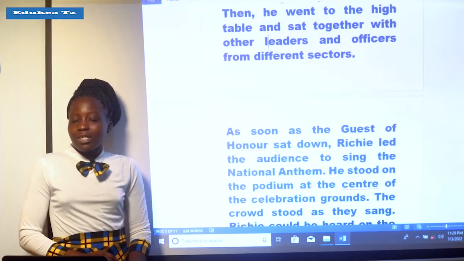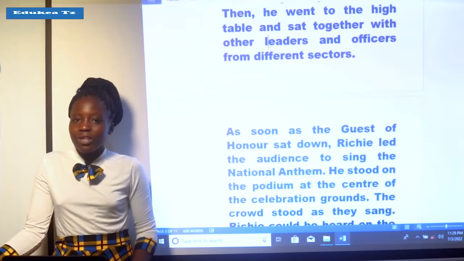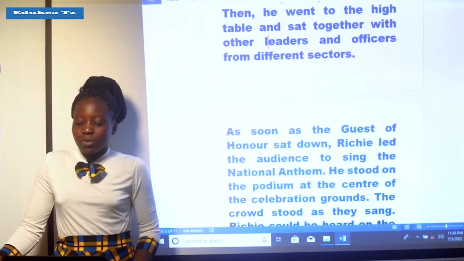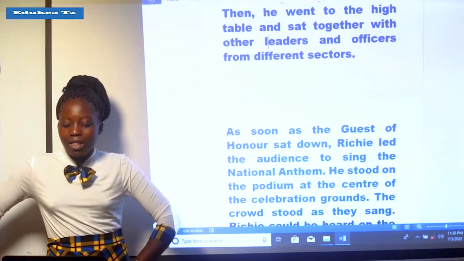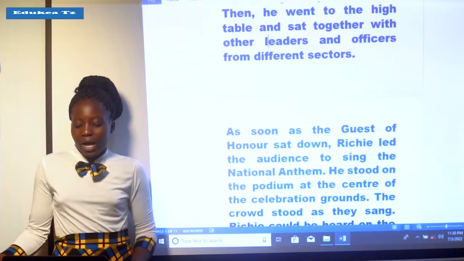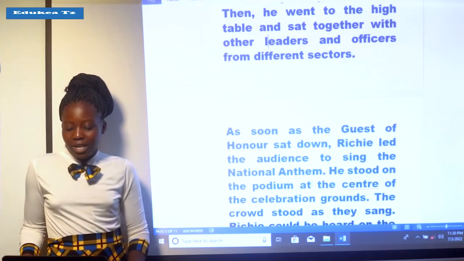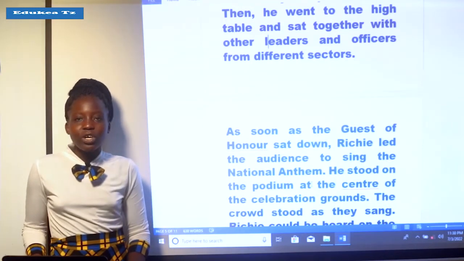After the President of the United Republic of Tanzania, as the guest of honor, arrived, he went directly to the high table and sat together with the leaders and other officers from different sectors. As soon as the guest of honor sat down, Richie led the audience to sing the national anthem.